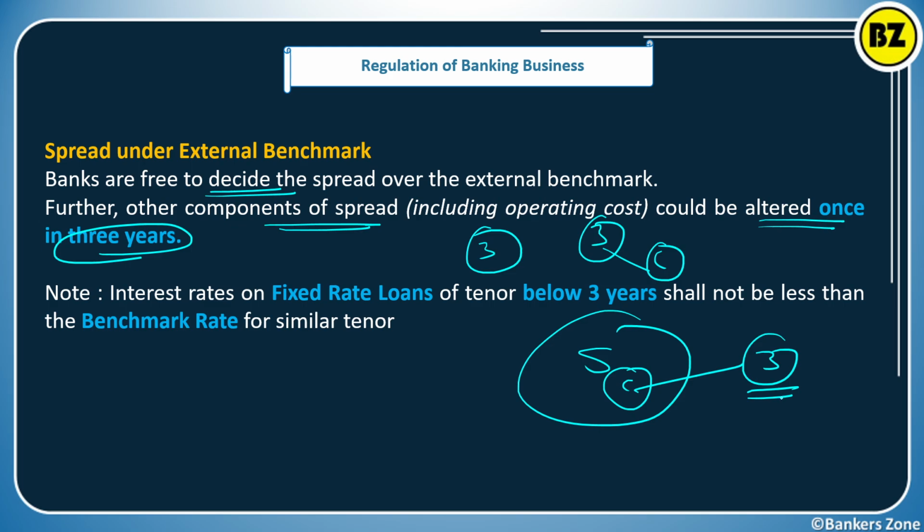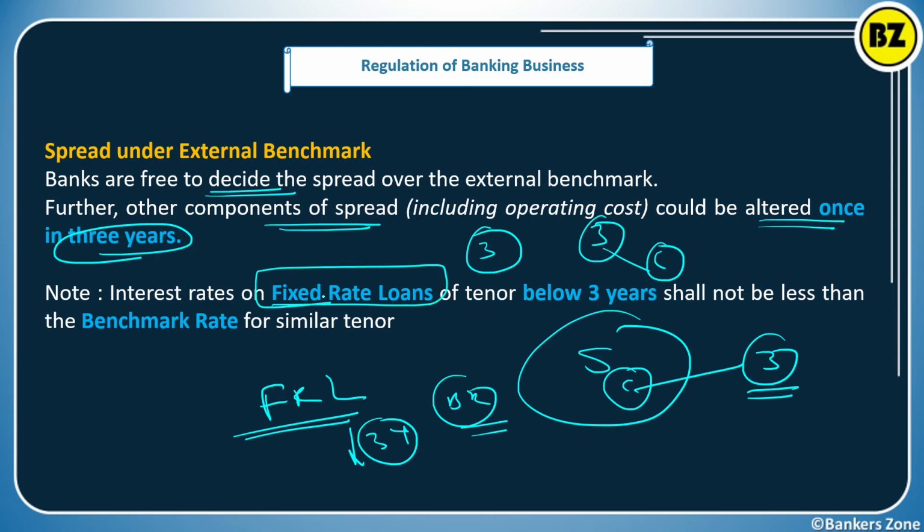Also, you have to note that the interest rate on a fixed rate loan having a tenure of less than 3 years shall not be less than the benchmark rate for the same. Generally, it is very common that the fixed rate is always more than your benchmark rate, and that's why the guideline is simple: the fixed rate should not be less than the external benchmark rate. It is always common that the fixed rate is more than the floating rate, floating meaning linked to the external benchmark.